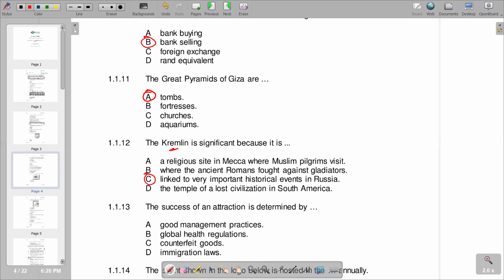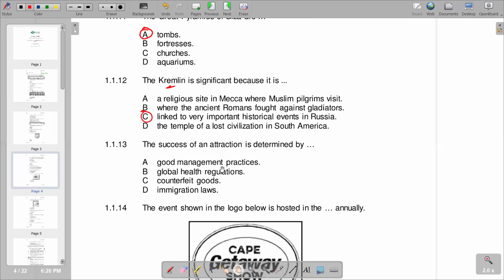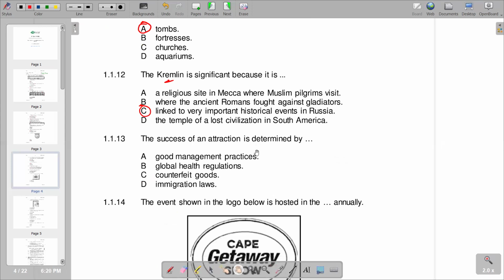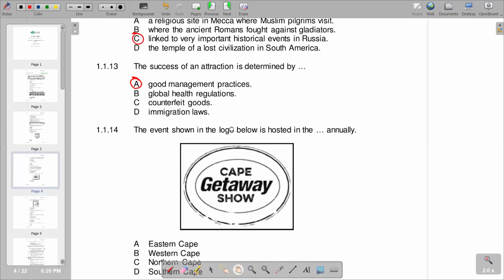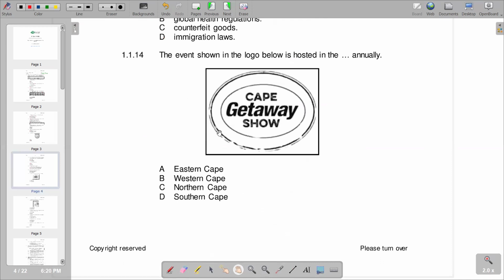Then we've got 1.1.13. The success of an attraction is determined by good management practices, global health regulations, counterfeit goods, immigration laws. So the correct response again becomes good management practices. Then we go to 1.1.14. The event shown in the logo below is hosted in the dash annually. The Cape Gateway Show, and we know that this is related to the Western Cape. So we have Western Cape, or B.